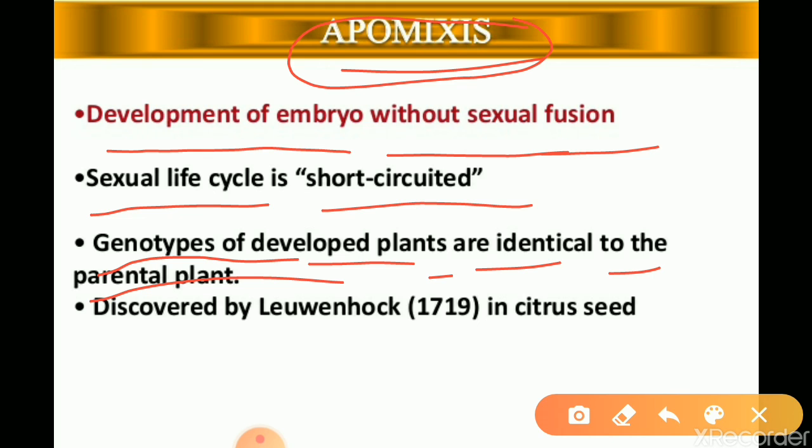This method was first discovered by Leeuwenhoek in 1790 in the citrus seed. Who discovered this method at first? Leeuwenhoek discovered this method at first in 1790 in citrus seed. Is it clear?